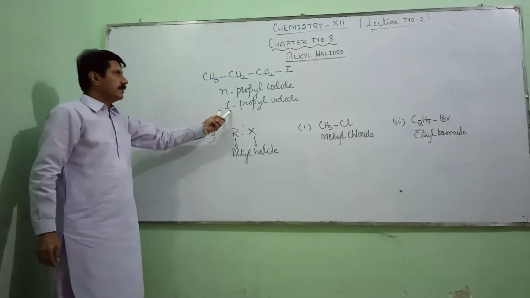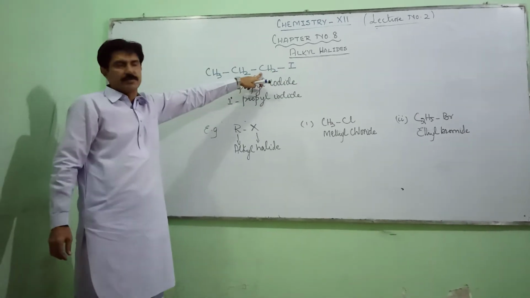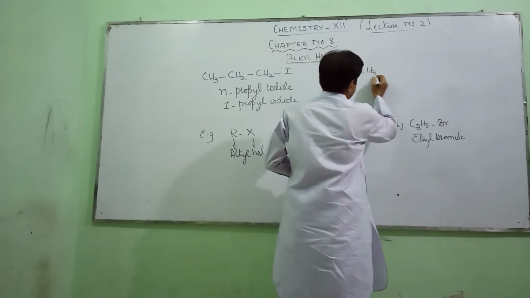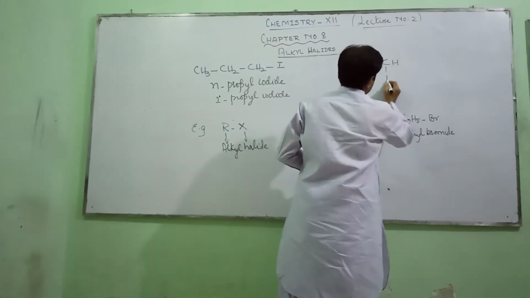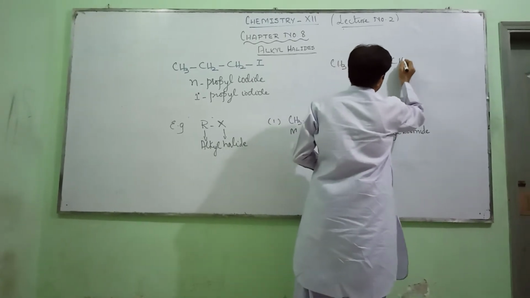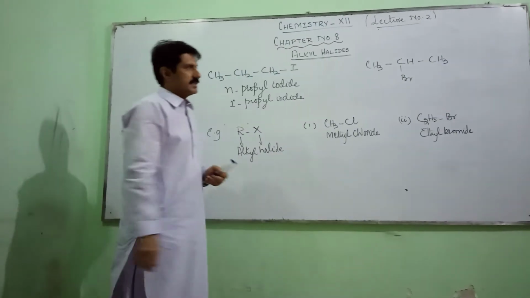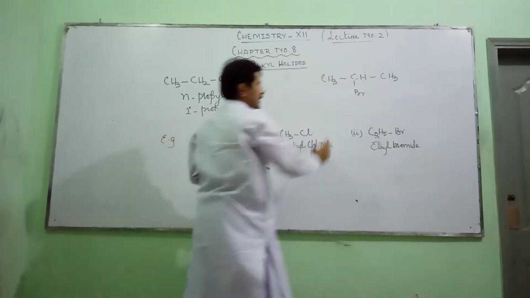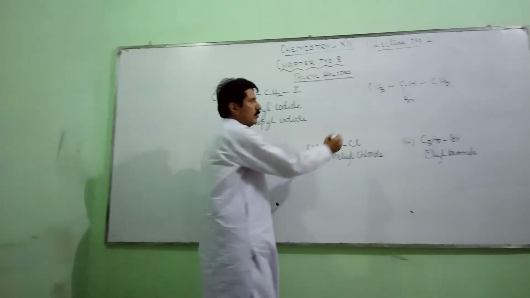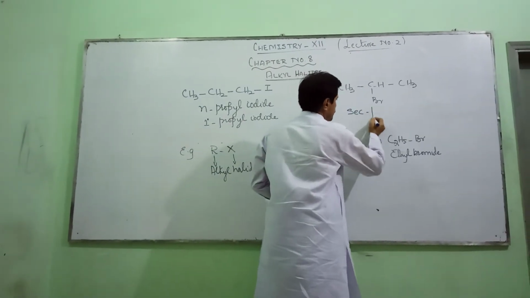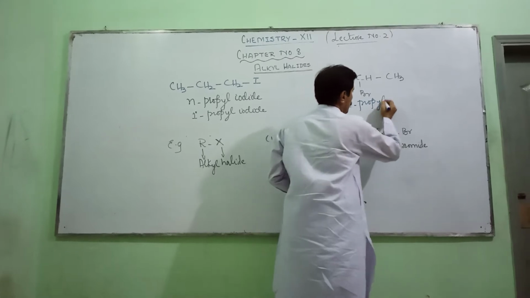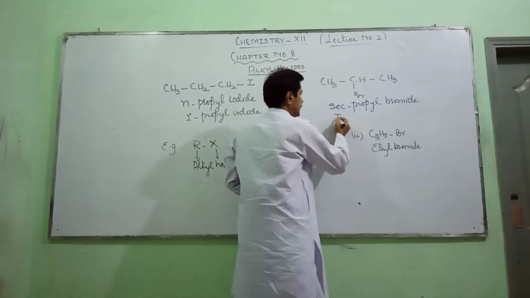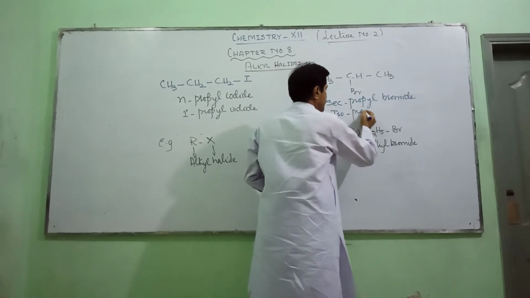Why do we call it primary? Because the iodine atom is directly bonded to the primary carbon here. If I write another example in which the halogen atom, that is bromine, is bonded with the secondary carbon, this is the secondary carbon because it is joined with 2 other carbons from 2 different sides. Now this compound is said to be secondary propyl bromide, or you can also call it isopropyl bromide.